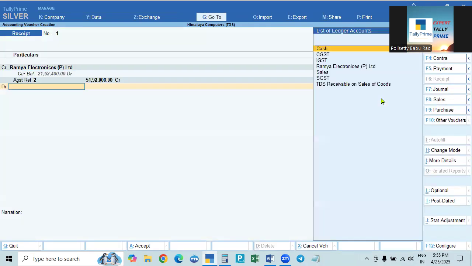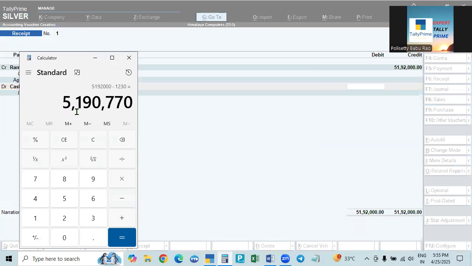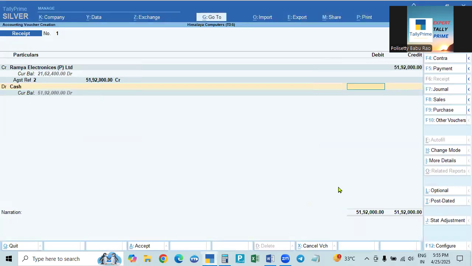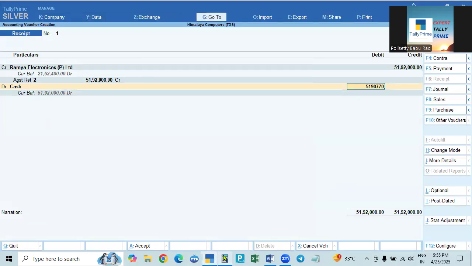Okay, we received. Then debit. I think we have to take the State Bank of India bank account. Actually, we have to enter the bank account only, as we receive the money through the bank. Just now I am taking cash to know. So 51 lakhs 92,000 is the amount, but we are not receiving that. We are receiving 51 lakhs 90,770, that is after the deduction.